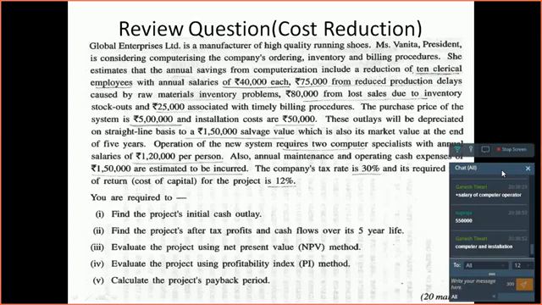Initial cash outlay means initial cash investment. So then whatever it is, it's on an annual basis. Now then it goes, find the project's after tax profits and cash flows over its 5 years life. Now this is the agenda for today. We want to know the after tax profits and cash flows over its 5 years life. Have you clicked the picture of the question? Even I'll do that. Yups. So if you've clicked the picture of the question, then we move to the Excel sheet.